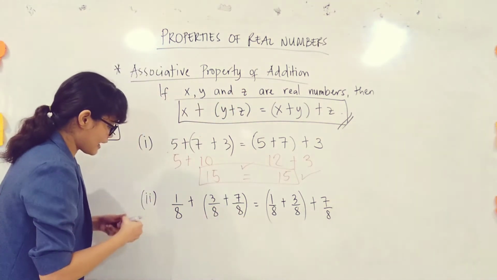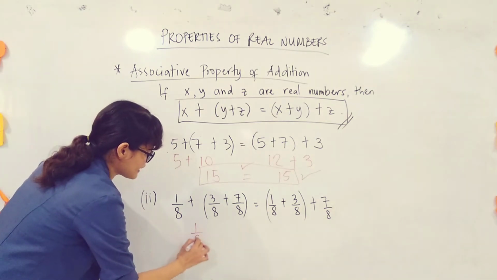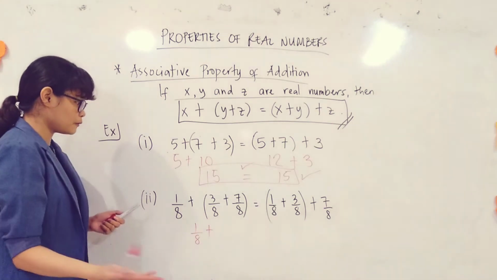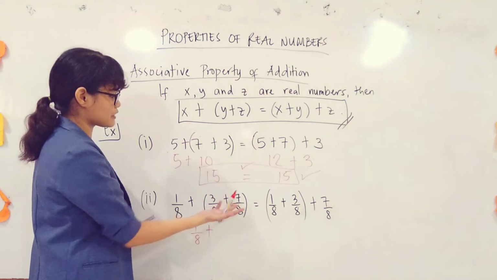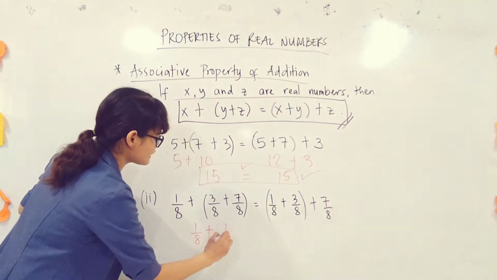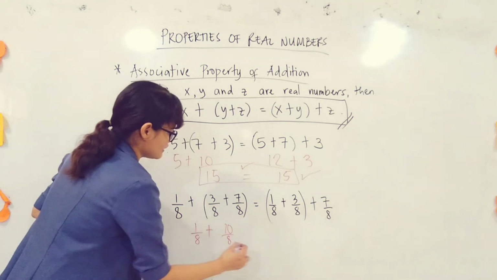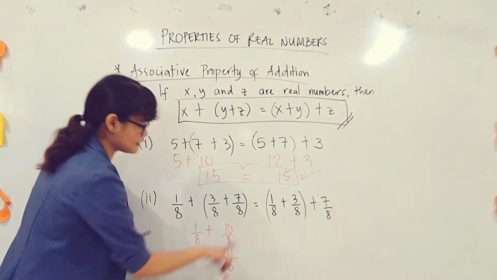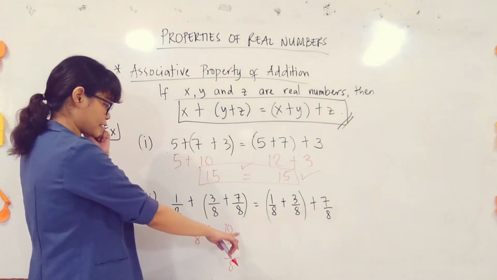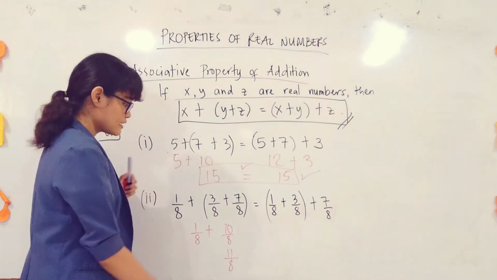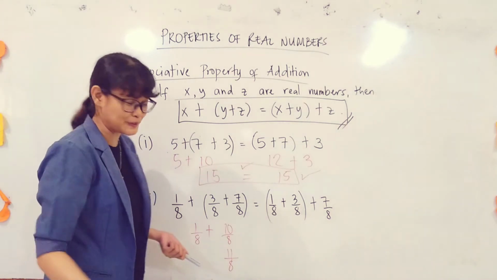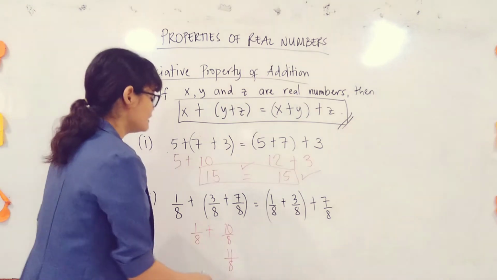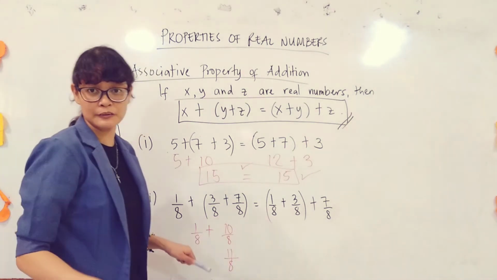Okay. So, you will have 1 over 8 plus, unahin yung pag-add dito, similar fractions. So, wala problema. Add na lang agad yung nasa numerator. 3 plus 7, that is 10 over 8. And 1 over 8 plus 10 over 8 is equal to 11 over 8. Hindi ko na sinimplify kasi pag sinimplify ko, magiging dissimilar fractions sila. Magkakaroon pa ng ibang solution. Di ba advantage na sa atin kasi parehas na sila ng denominator. Okay, so add na lang agad. So, 11 over 8, yan, not reducible na.